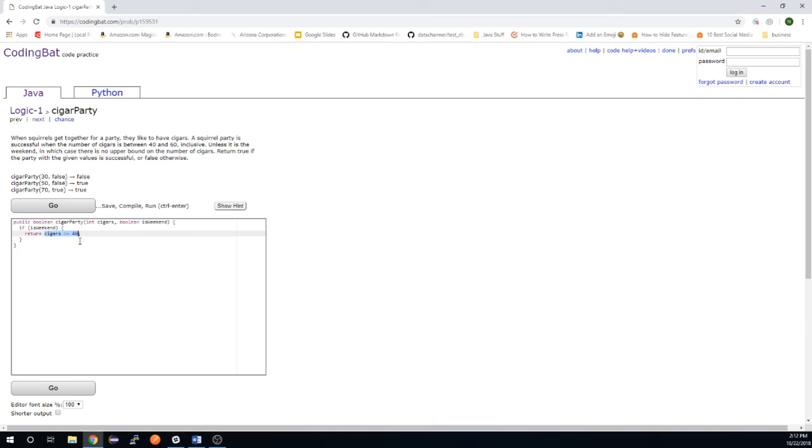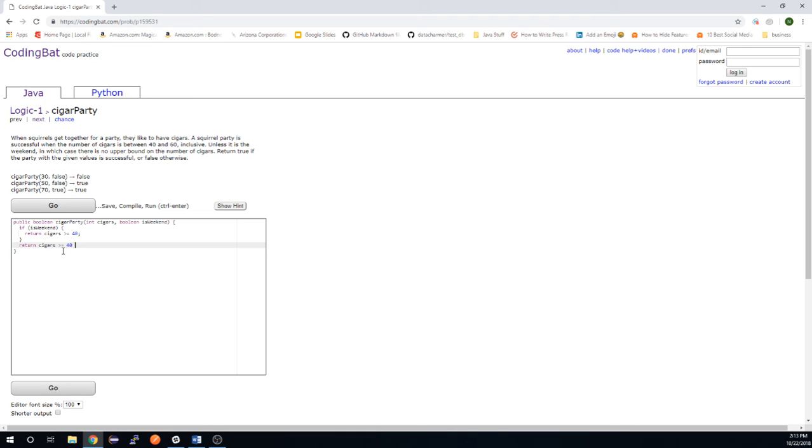If not, if it's less than 40, it will be false and we will return false, meaning the party was not successful. Now once we return, the method is over. Any code after the return statement will not be executed, which means we don't actually have to add an else here for the next part of it. We can just add another return, because this statement right here will either be true or false. If it's true, then this return will execute and this will be skipped. If it's false, this whole block will be skipped and we'll just move on to the next part, which we will return cigars is greater than or equal to 40